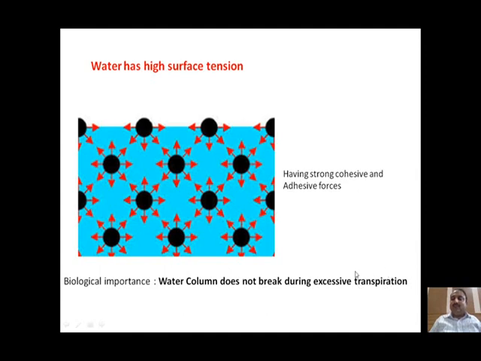Transpiration is the loss of water in vapor form from the surfaces of the leaf. When the rate of transpiration is very high, the water column develops a negative pressure. That means it comes under tension. Tension means a negative pressure is developed on the water column. Water is being pulled from the leaf surfaces, and the water is pulled in an upward direction. This adhesive and cohesive property of water is responsible for maintaining the water column as a continuous chain and does not allow the water column to break.